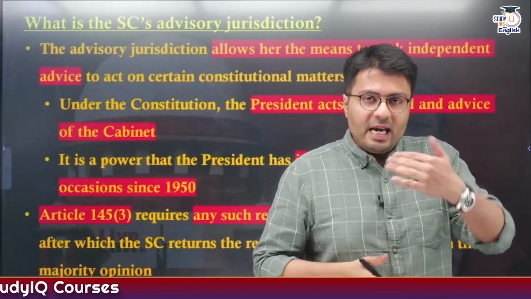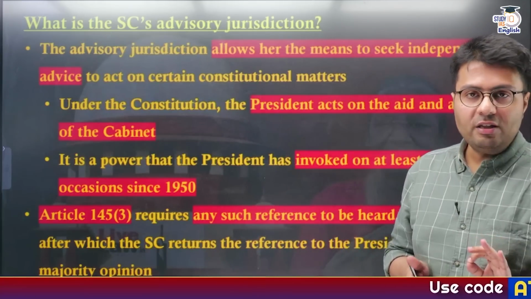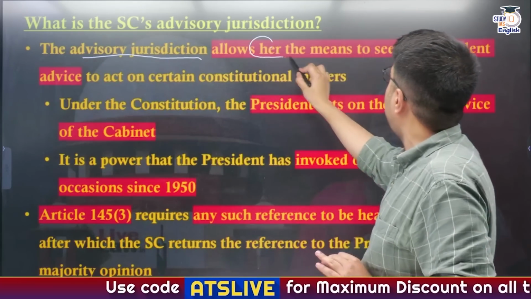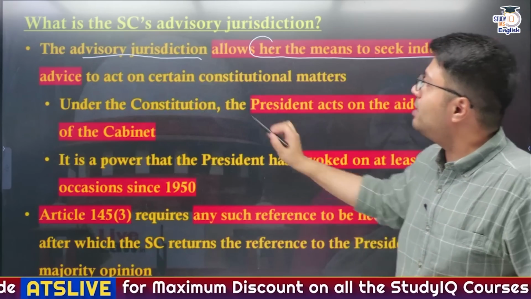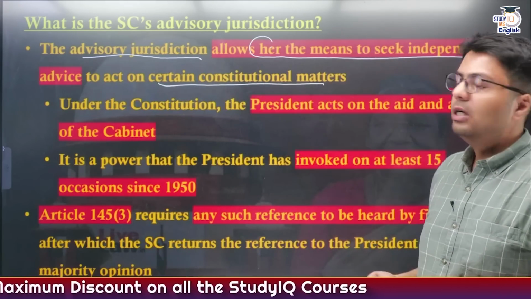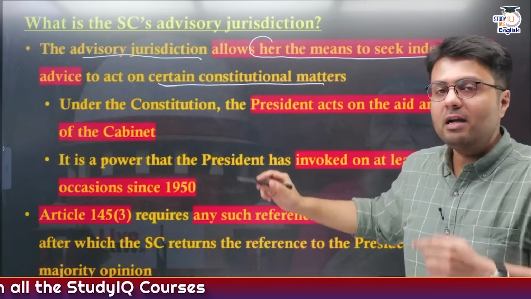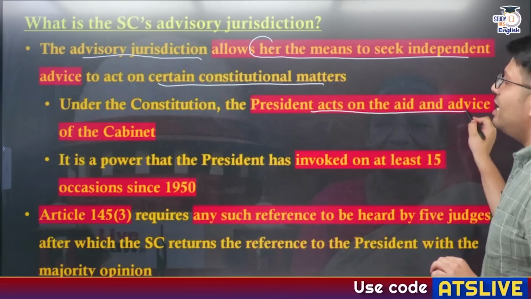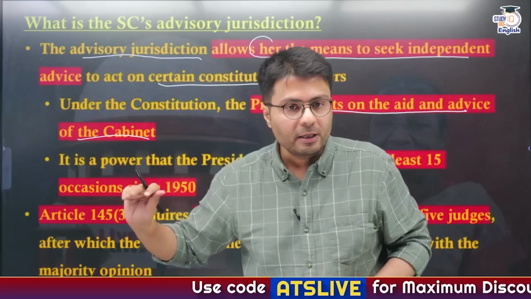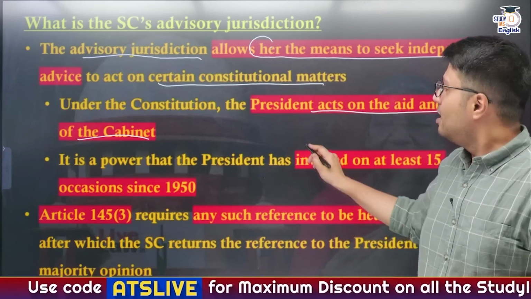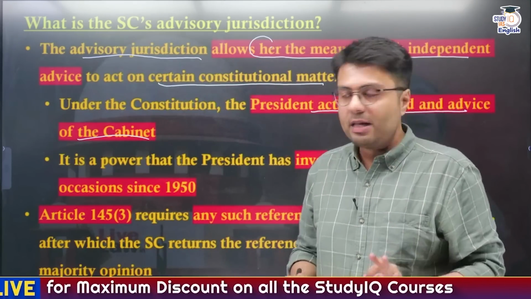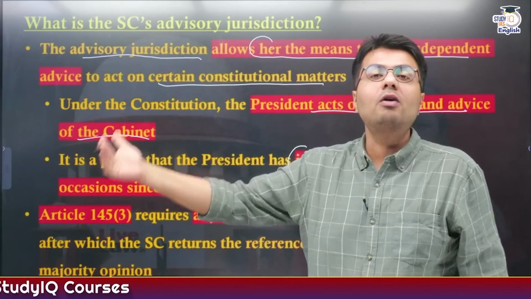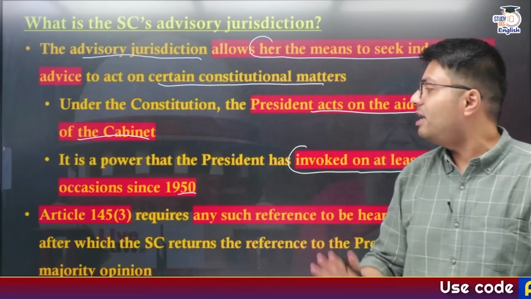Now let us understand in detail how Article 143 actually functions. This is an advisory jurisdiction of the Supreme Court that allows the President of India to seek independent advice on certain constitutional matters. Under the Constitution, you need to understand this is not a discretionary power of the President. Rather, the President acts on the aid and advice of the Union Cabinet. Similarly, this power has not been invoked for the first time by the President. Rather, it has been invoked at least 15 times since the Constitution was enacted in 1950.